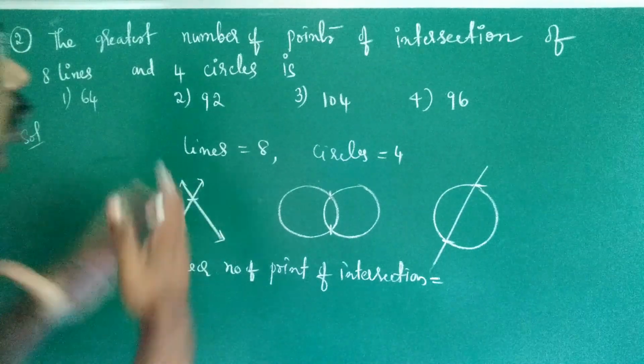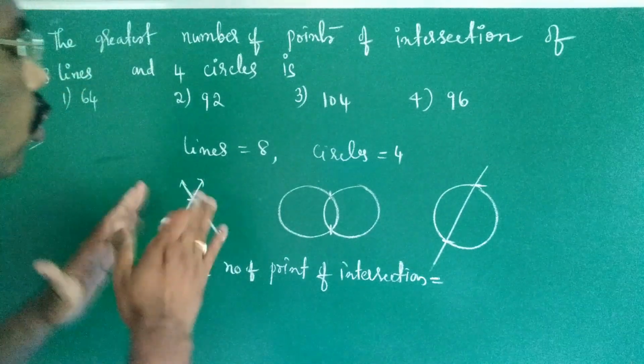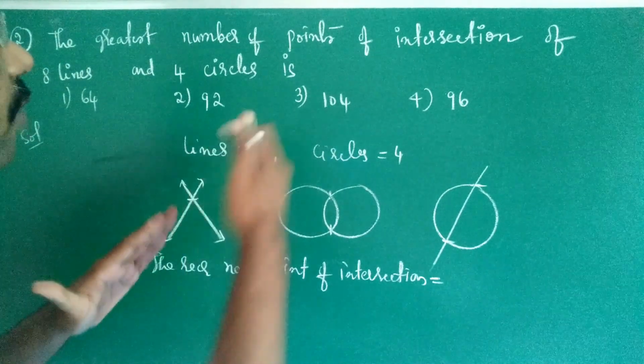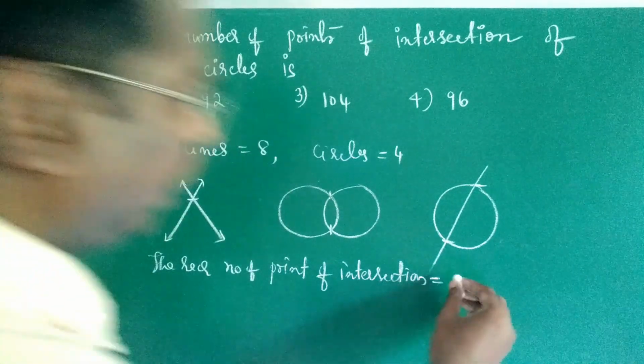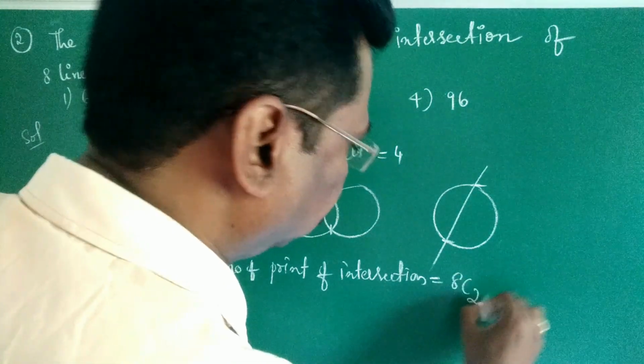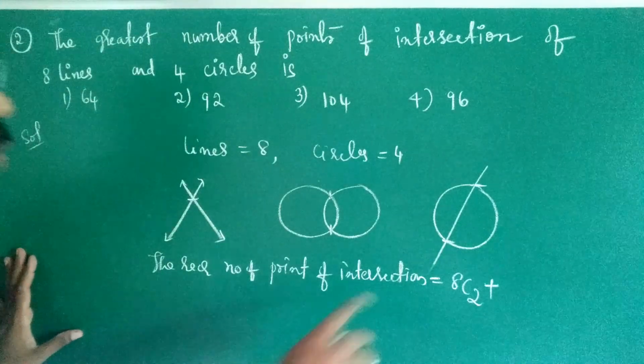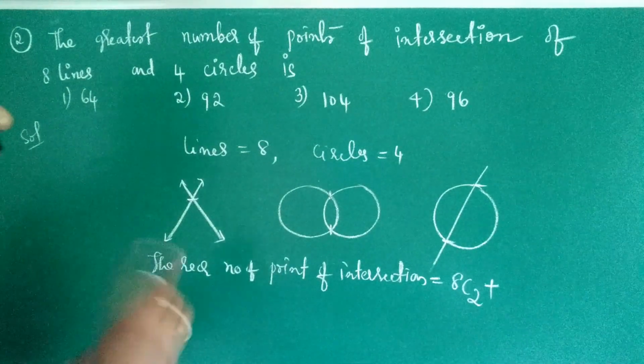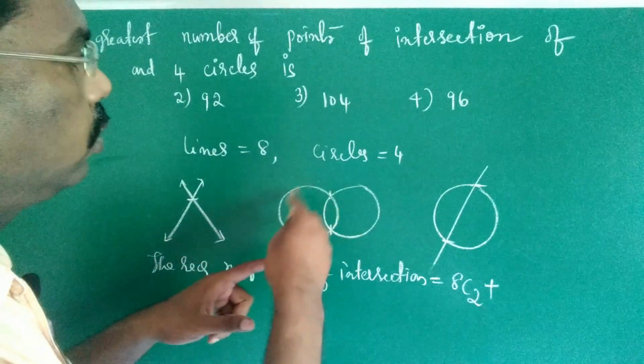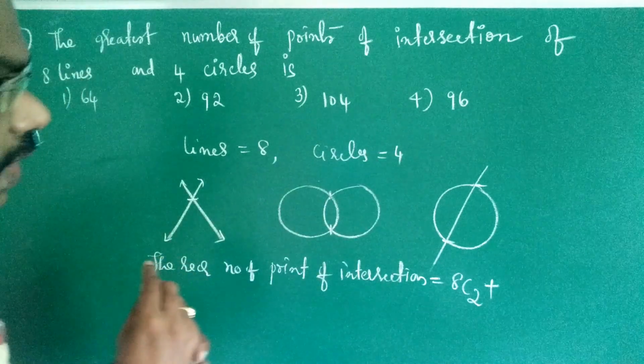Now 2 lines must be selected out of 8 lines, 8C2. Now 1 into 8C2.